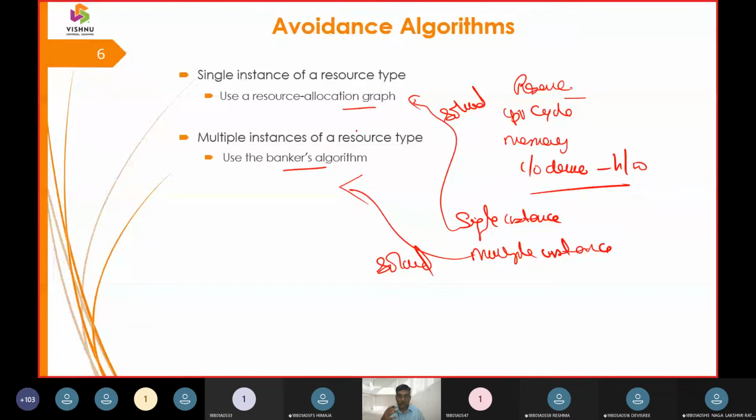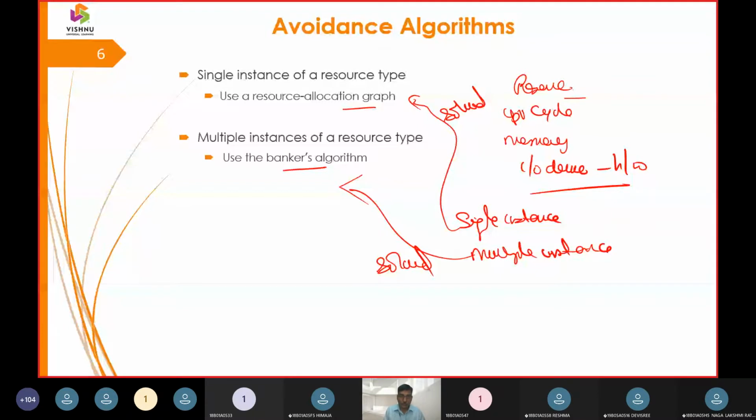So how can I avoid a deadlock? If it is single instance, I can use the resource allocation graph. If I see that there are no cycles in the graph, then I can say there is no deadlock. If there are multiple instances, then I have to go for Banker's algorithm.